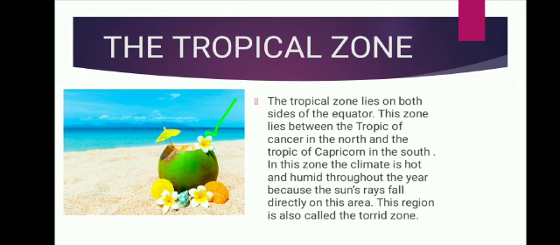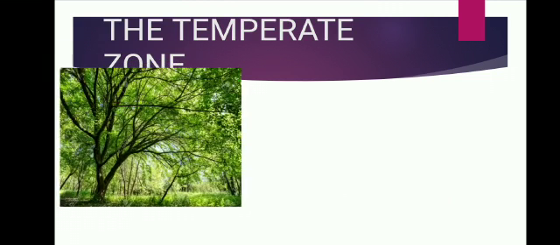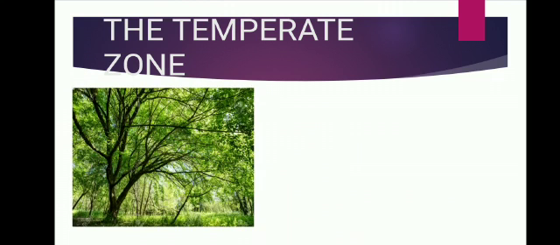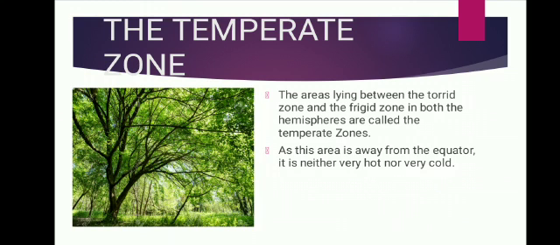Now we'll move on to the temperate zone. What is the temperate zone? The area lying between the torrid zone and the frigid zone in both the hemispheres is called the temperate zone. As this area is away from the equator, it is neither very hot nor very cold. It's between hot and cold.